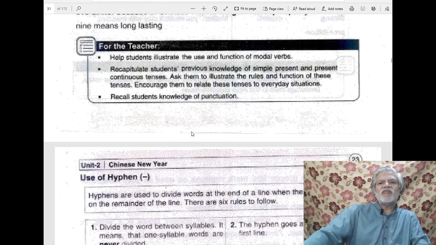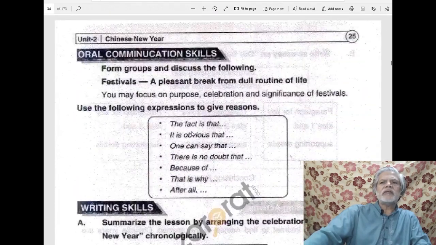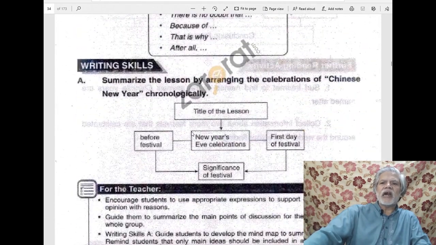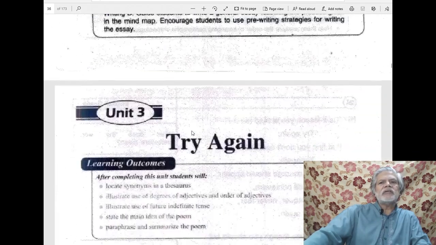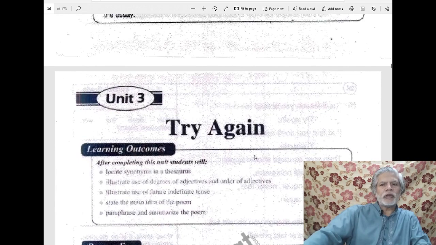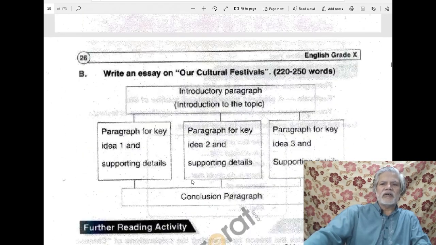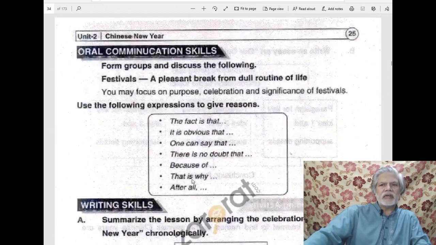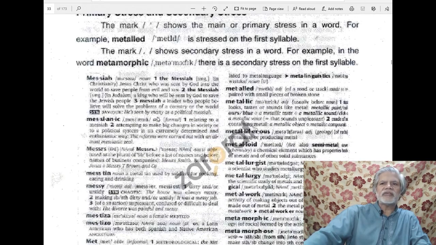So students, we leave this lesson now here. The remaining part of the exercise will be done afterwards. In our next lecture, inshallah, we'll study our first poem, Try Again. And after reading that poem, we'll attempt its exercise also, and the remaining parts of this exercise and the previous exercise will be done inshallah in some other lecture. Thank you very much.